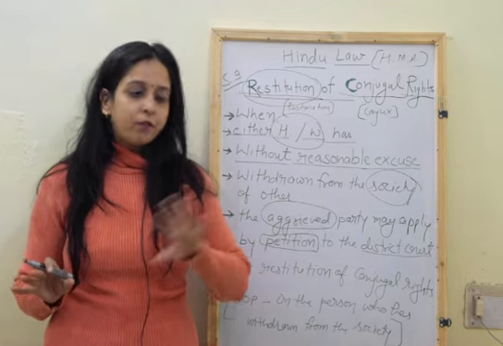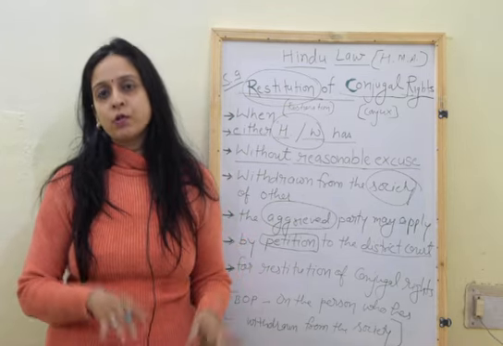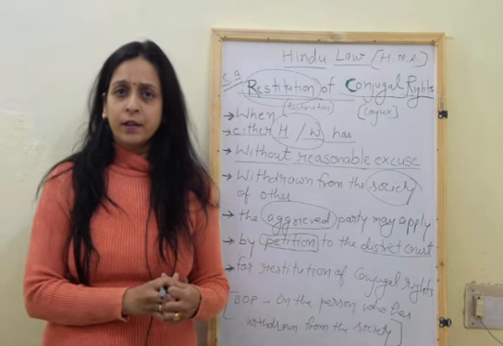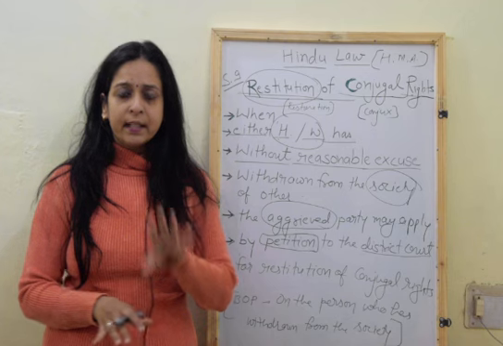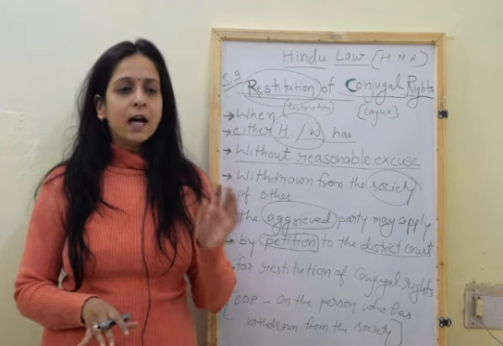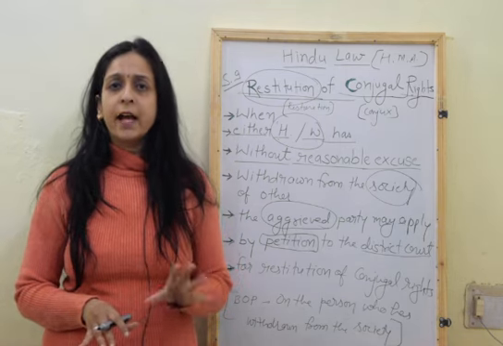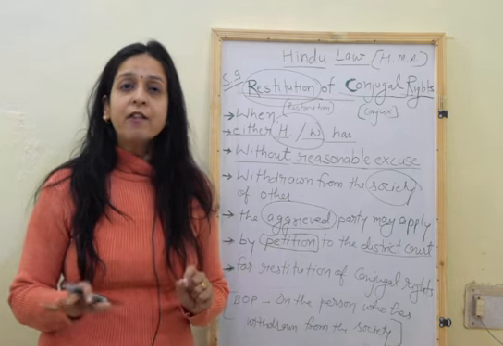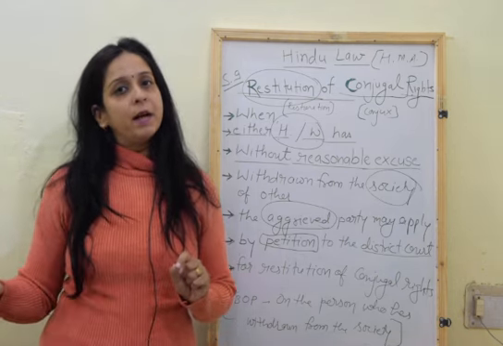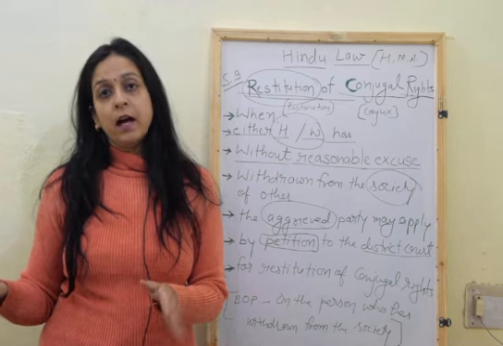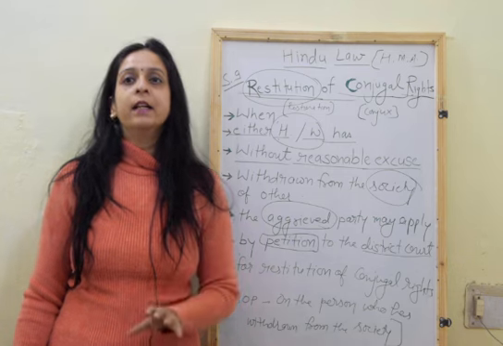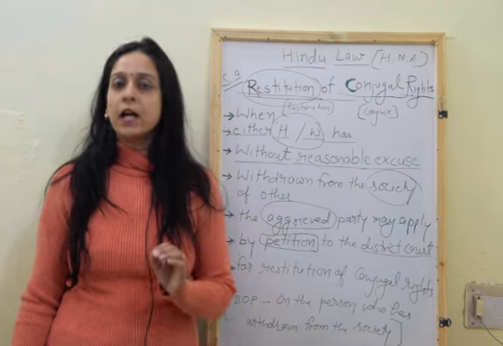Maybe the wife or the husband are not living in the same house, under the same roof, in the same city. They are not living together somehow, or they are living together. There are certain cases under which the husband or wife left the conjugal society and are not fulfilling their marital obligation towards each other. It was also considered that the other party may file a petition for the RCR. Even if they are living under the same roof, they are not fulfilling their rights and duties towards each other.